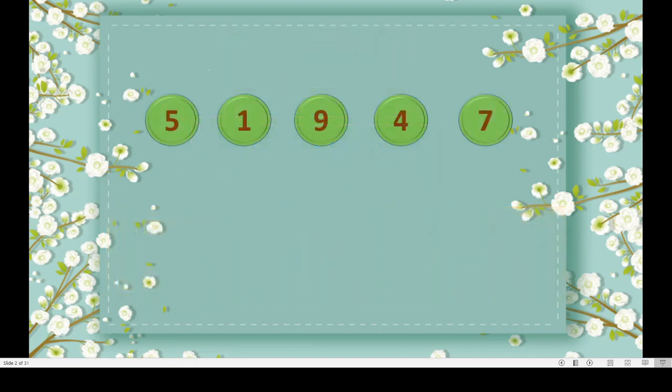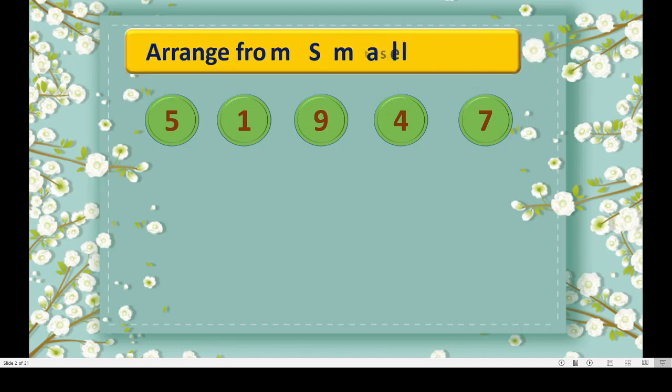See dear children, here you can see some numbers, isn't it? What to do with these numbers? Yes, we have to arrange these numbers from smallest to biggest. Here we can see 5, 1, 9, 4 and 7. You know all these numbers, right? And you know the value of these numbers. Now, we will arrange these numbers from smallest number to biggest number.